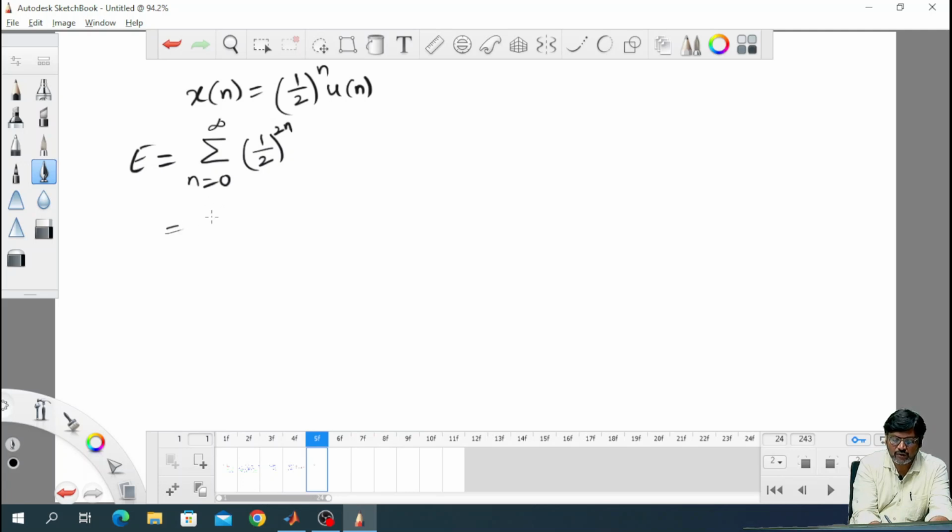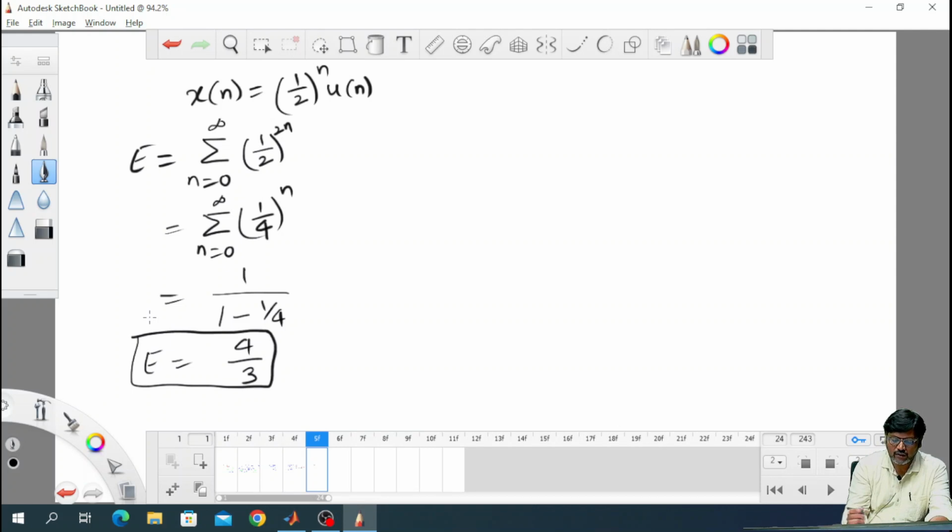This can be written as summation n from 0 to infinity, 1 by 4 whole power n. This is in the form of summation n from 0 to infinity a power n, where a is less than 1. So, it is 1 by 1 minus a, which is 1 by 1 minus 1 by 4, so the value is 4 by 3. So, the energy of the given discrete time signal is 4 by 3.